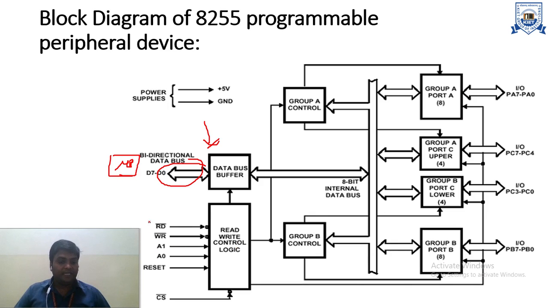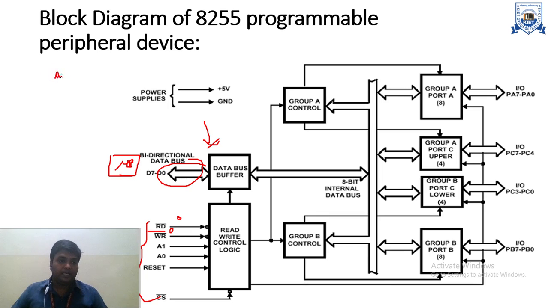Here we have different pins. The first one is read complement, which is an active low signal. That is, when it is 0, we perform the read operation. WR complement: when it is 0, we perform write operations. A0 and A1 tell us, if we are performing read or write operations, in which port we perform this: port A, port B or port C. So these ports will be selected via the A0 and A1 pins.